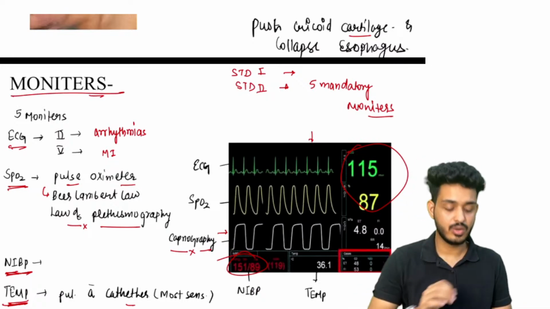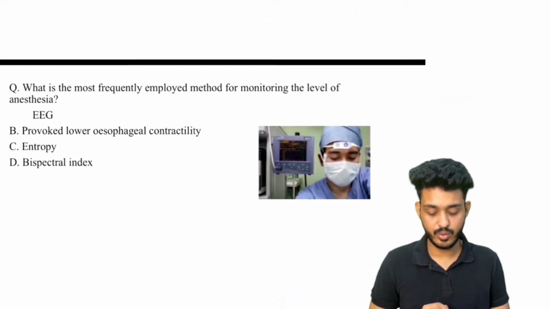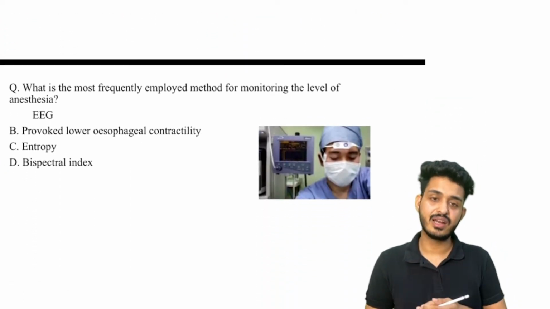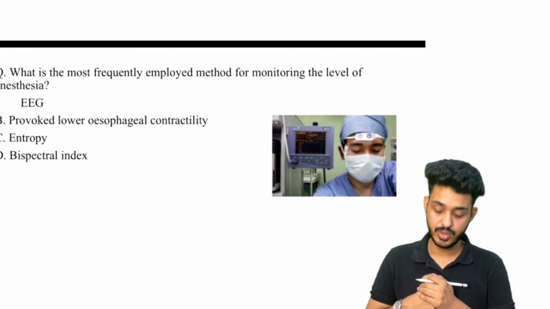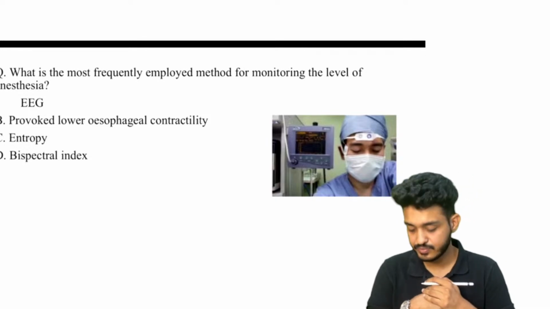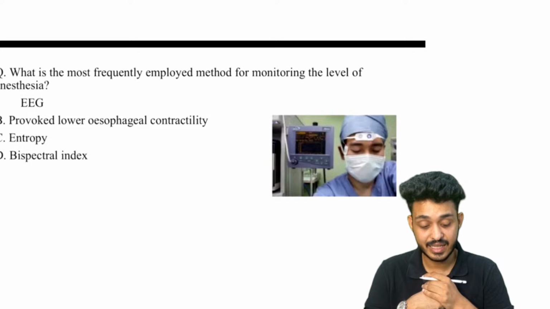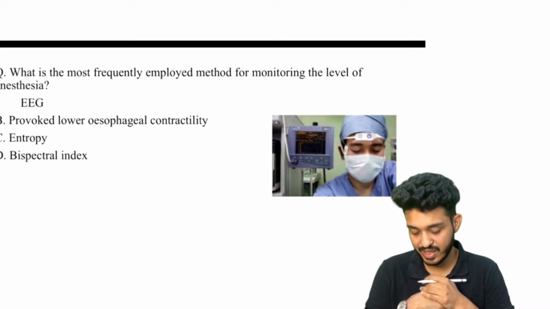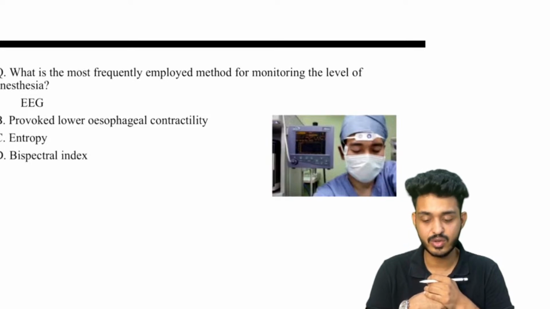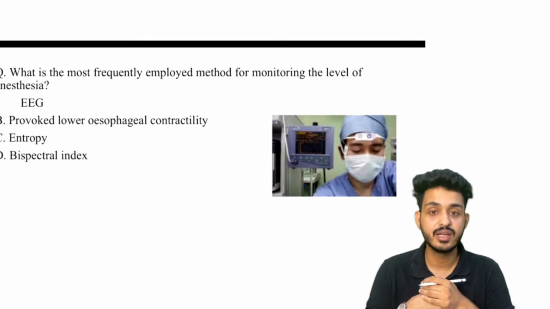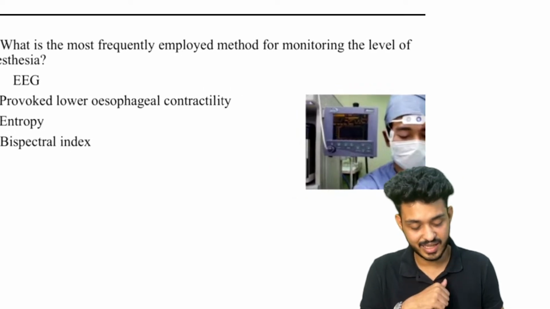Now the patient is in the OT itself. Now let's see what other monitors can be there, and this was the question they have asked you. Please try to answer this question. What is the most frequently employed method of monitoring the level of anesthesia? I will tell you about the types of capnograph we will be studying. Don't worry, everything is incorporated. Just be with me till the end. You will be understanding everything.